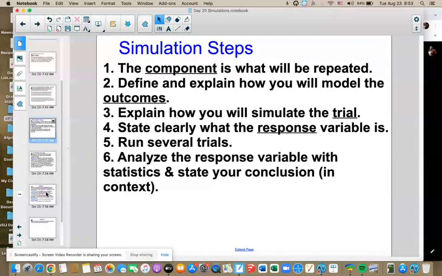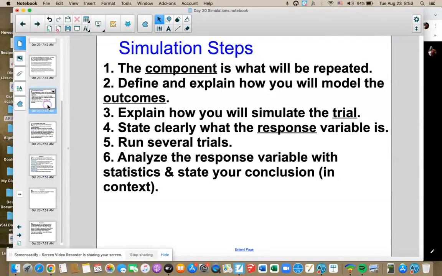Okay, so what are we doing next? The last thing, setting up a simulation.